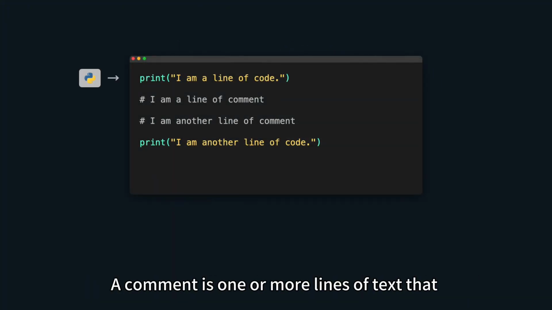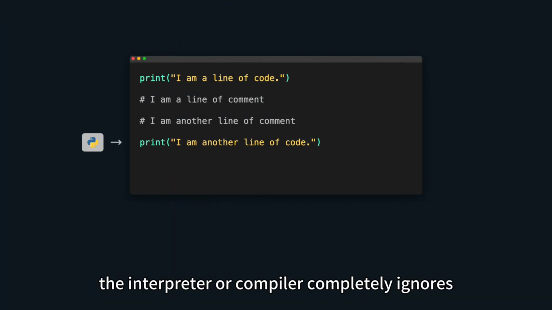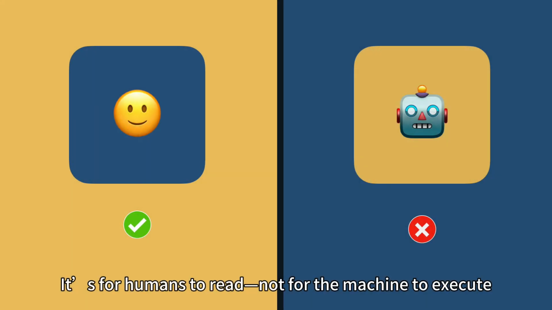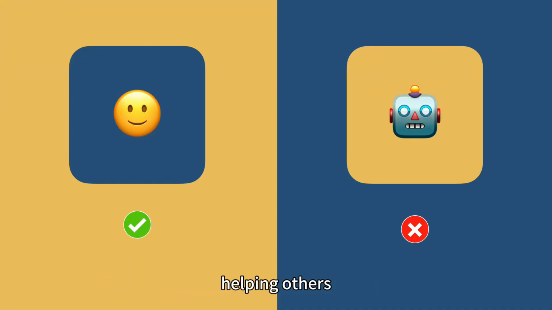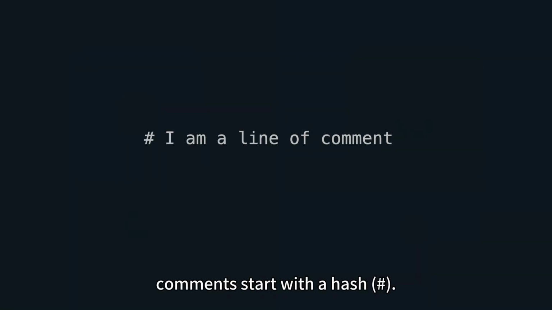A comment is one or more lines of text that the interpreter or compiler completely ignores. It's for humans to read, not for the machine to execute. A major purpose of comments is to explain the reasoning behind code, helping others, or your future self understand the intention. In Python, comments start with a hash sign.